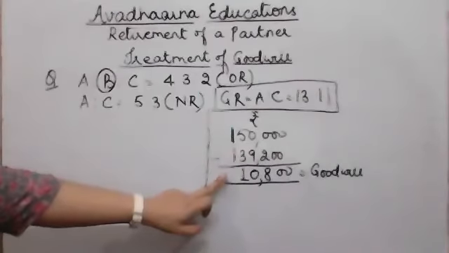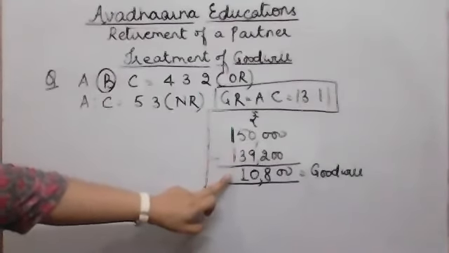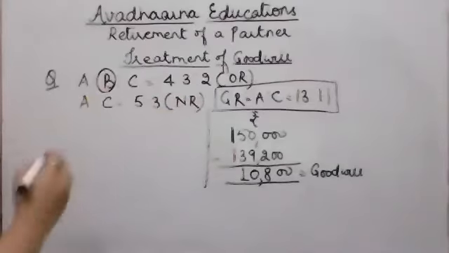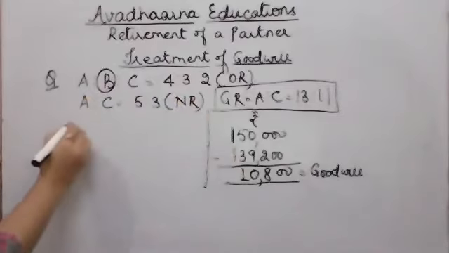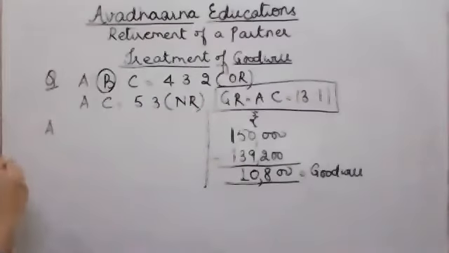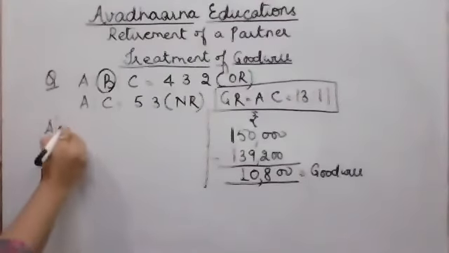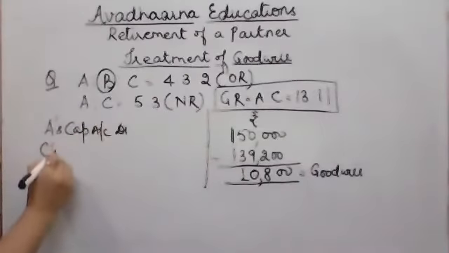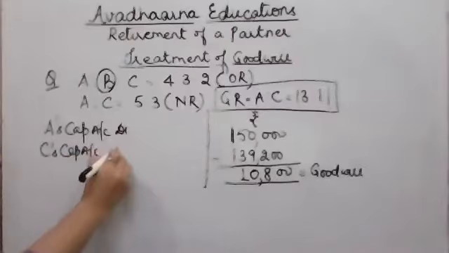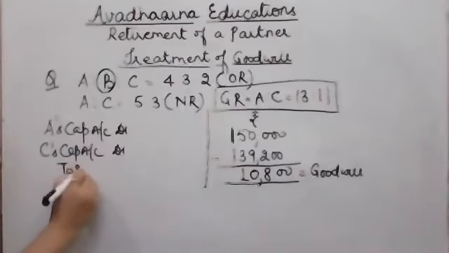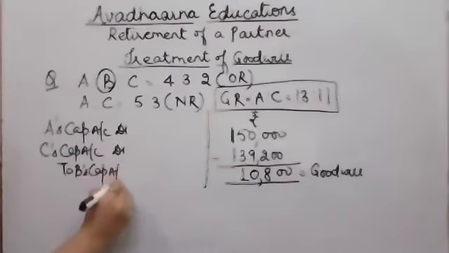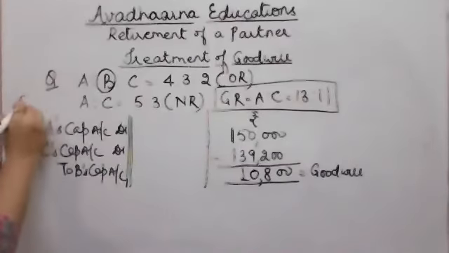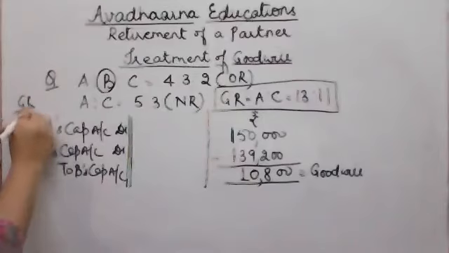So this was the share of goodwill which B is going to take. Obviously, it is to be given by A and C in their gaining ratio, that is 13:11. So the entry which we are going to pass in our books of account will be A's capital account debited, C's capital account debited to B's capital account, in the gaining ratio 13:11.